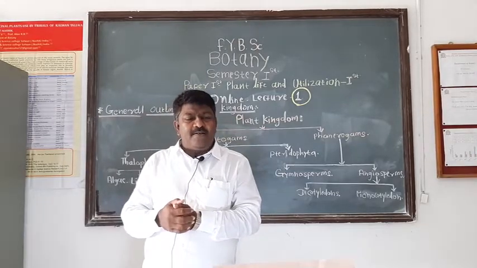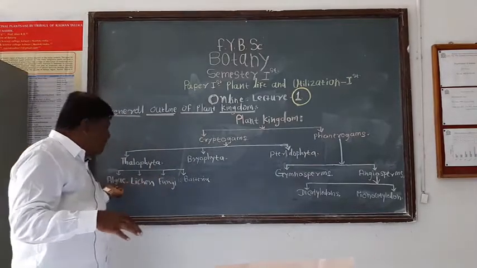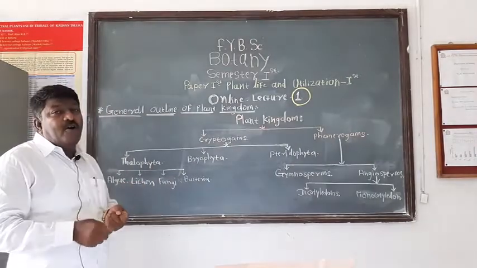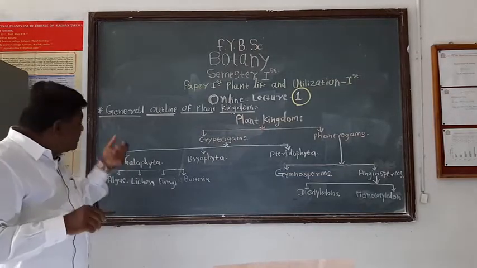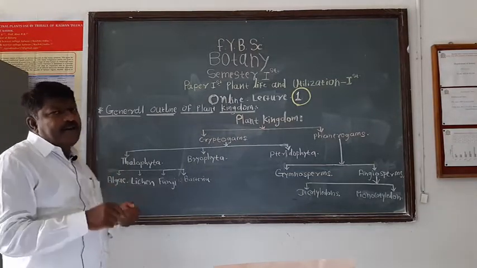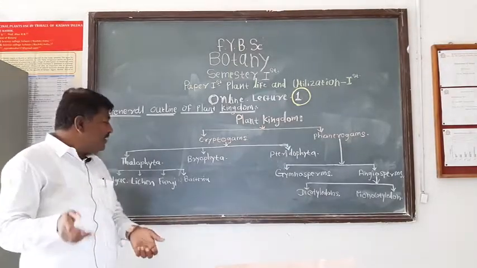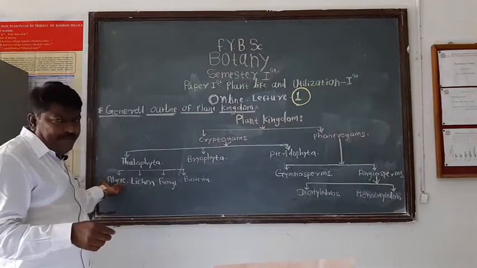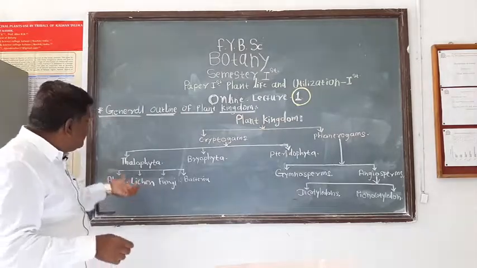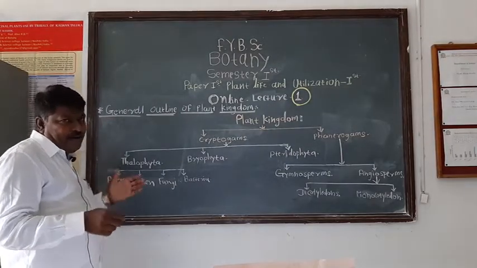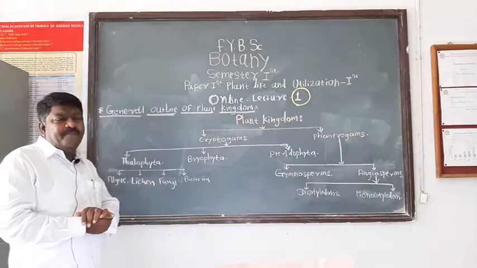The plant body of these plants is macroscopic or megascopic. In some algae the plant body is unicellular, and in some algae it is multicellular. These are green plants, means these plants can synthesize their own food, means these plants are autotrophic in their nutrition. This is about algae. Then we discuss lichen.